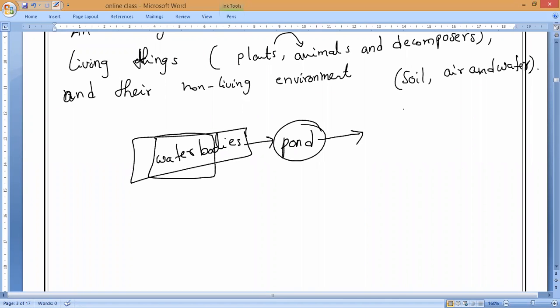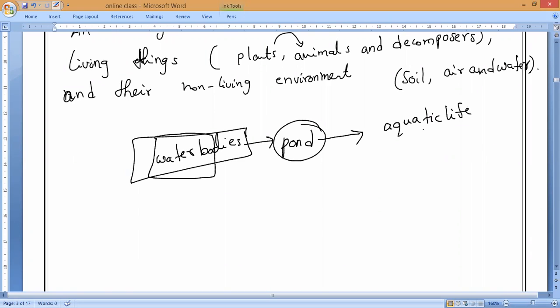For example, tell me guys, what does a pond mean? What things will be present there? It includes all the things. First of all, pond means what will be present inside? Pond means aquatic life. Yes or no?